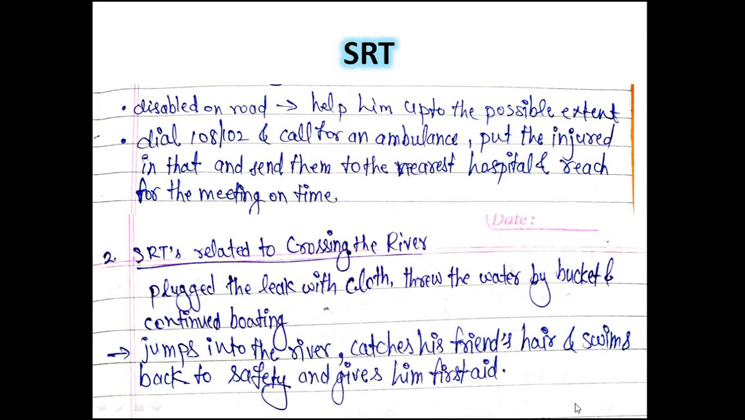Many people write that they don't know swimming, that they have never swum in a river, but then also they write jump into the river, catch his friend's hair and swim back to safety and give him first aid. No, you can instead bring a rope from the nearest place, call for help from others, and then organize a plan and evacuate them. Okay, so you can save the drowning child or drowning person.